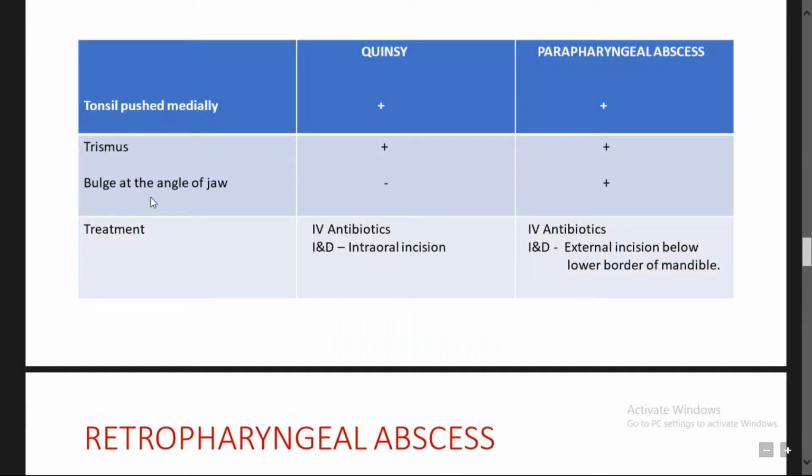Tonsil pushed medially, trismus, and bulge at the angle of the mandible are seen in parapharyngeal abscess. In quinsy, the tonsil is pushed medially and there will be trismus, but the bulge at the angle of the mandible is absent. Only the tonsil is pushed medially, along with pushing of the uvula to the opposite side. In quinsy, we go for IV antibiotics, and if there is persistence, we go for incision and drainage, that is intraoral. Whereas in parapharyngeal abscess, we go for IV antibiotics, but incision and drainage should be external, at the lower part of the mandible.